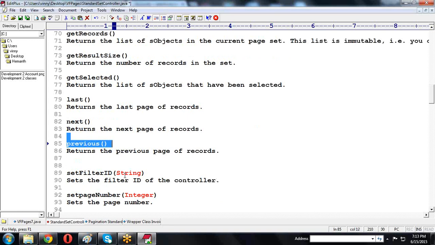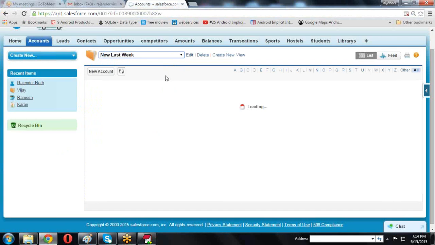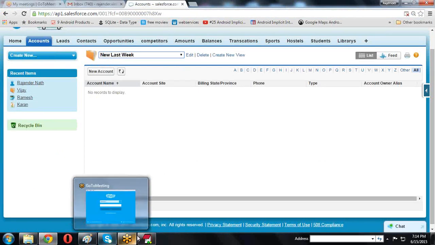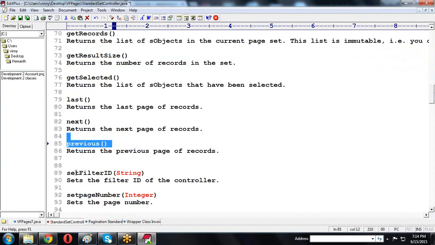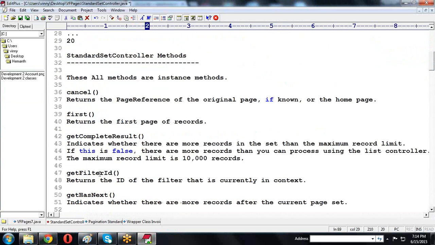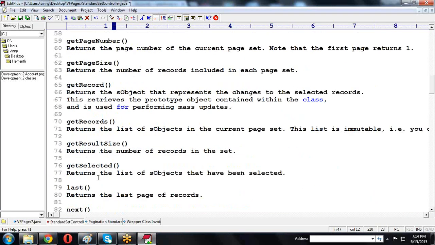So whenever we are using the filtration, at that time, whatever filtration it is, internally it is creating some ID, and that ID is stored using set filtered ID. By using set filtered ID we store it, and by using get filtered ID we retrieve that ID, wherever it is required.